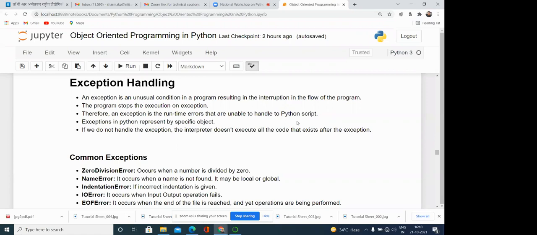So for these common situations, any programming language which has an exception handling mechanism creates a class for these exceptions. And the runtime environment knows the situation, yes, this is the situation. What it does is throw, or you can say generate, an object of the corresponding class.